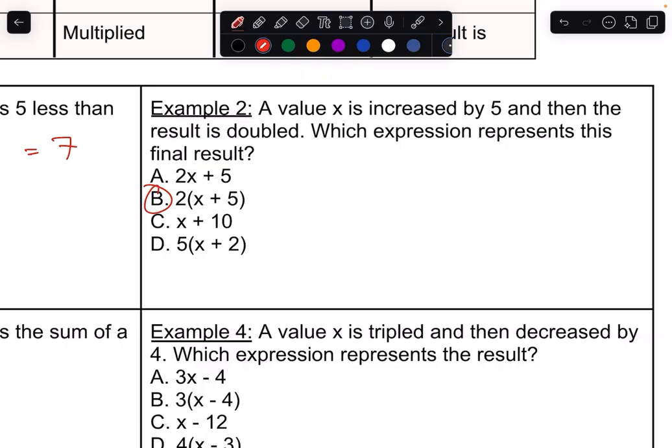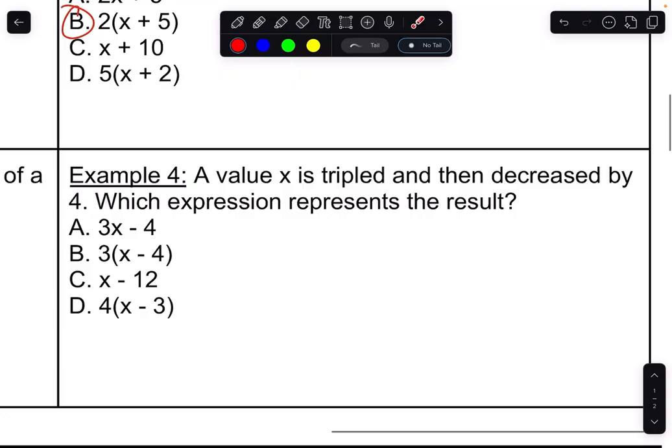Again, put an imaginary number in that place. Maybe a value of 3. 3 plus 5 is 8. 8 times 2 is 16. Which of these gets you 16? This would get you 16. This would get you 11. 13. Oh my gosh, what is that? 25. Wow, that's not 25.